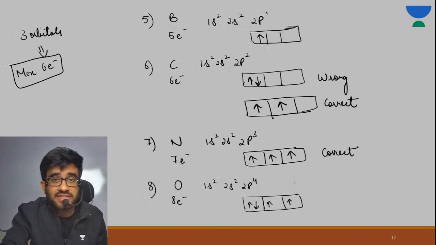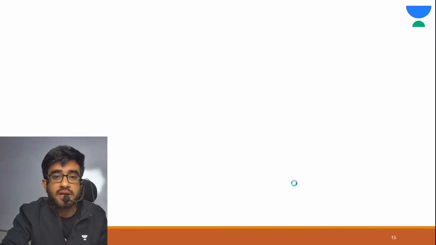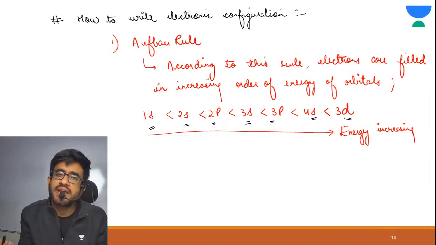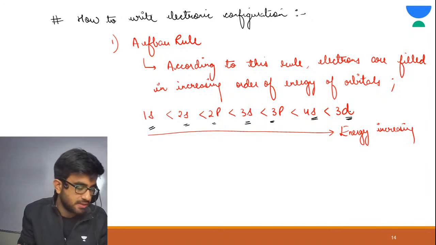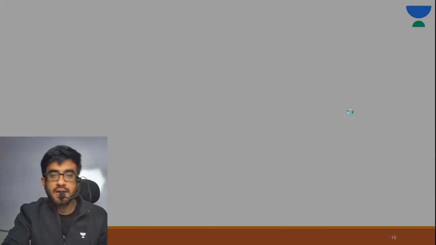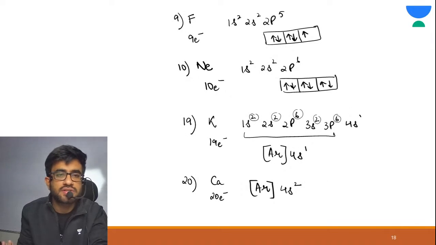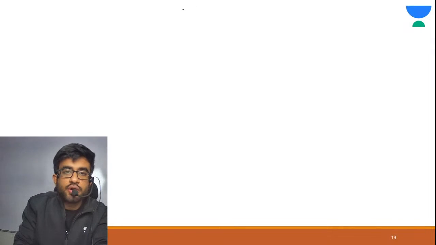Just pay attention here. There is one important thing: 4s is filled before 3d. Why? Because of the n plus l rule. We have seen the n plus l rule. 4s is filled before your 3d. All right? Now you have your 4s completely filled, 2 electrons. That is completely filled. Next is your 21.